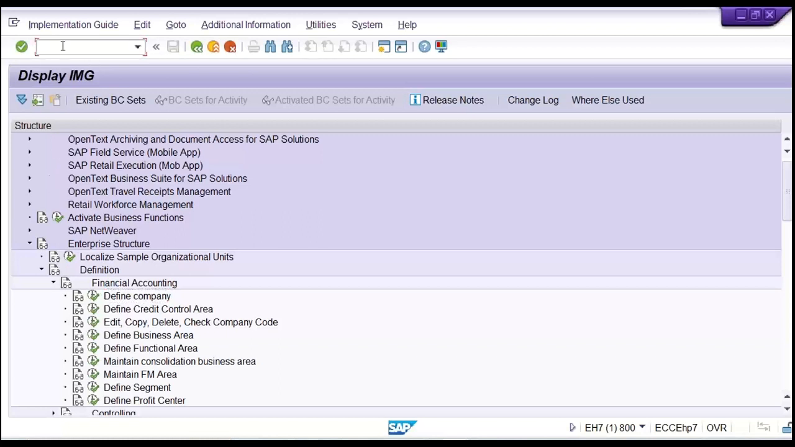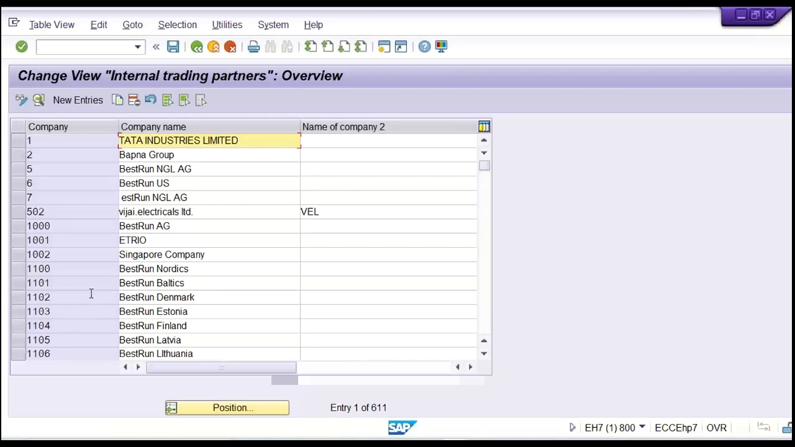First of all, we have used SPRO. Then I have clicked on the reference IMG, and then enterprise structure. Then we have expanded this definition, under that financial accounting, and then define company. You can click here. So look at here, now we are going to define the company. So this is the path, right? And transaction code means,